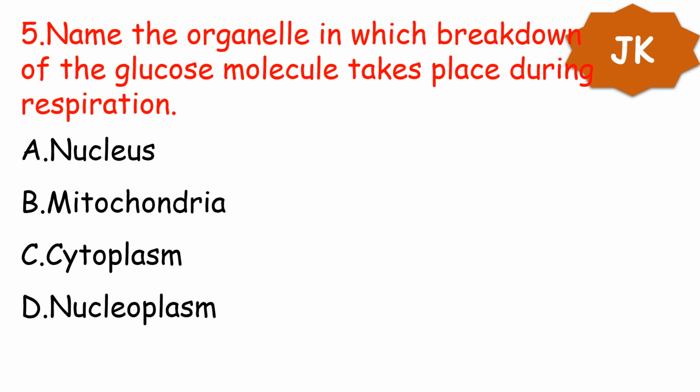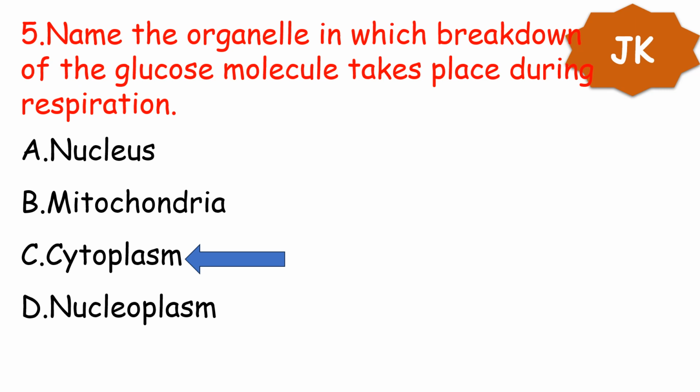Next question. Name the organelle in which breakdown of the glucose molecule takes place during respiration. A. Nucleus, B. Mitochondria, C. Cytoplasm, and D. Nucleoplasm. Your option is option C, cytoplasm.